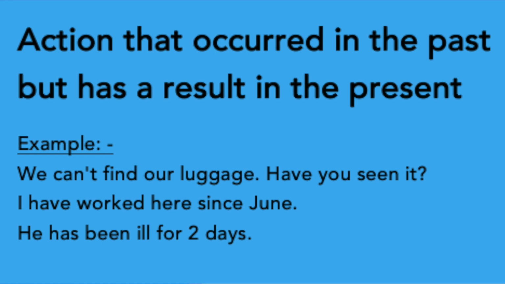We can use present perfect tense with an action that occurred in the past but has a result in the present. For example, we can't find our luggage. Have you seen it? The luggage was lost in the past. Do you know where it is now? Got it. Have you seen it?